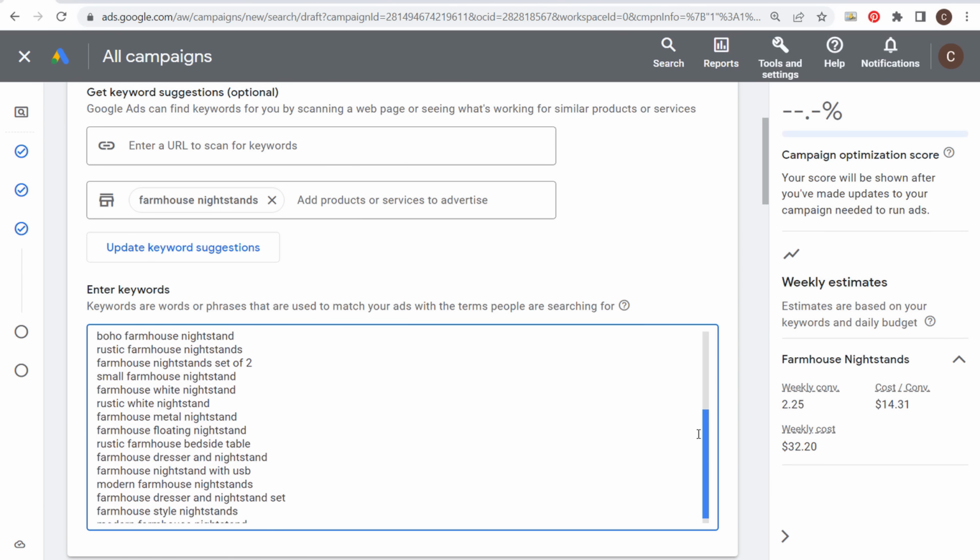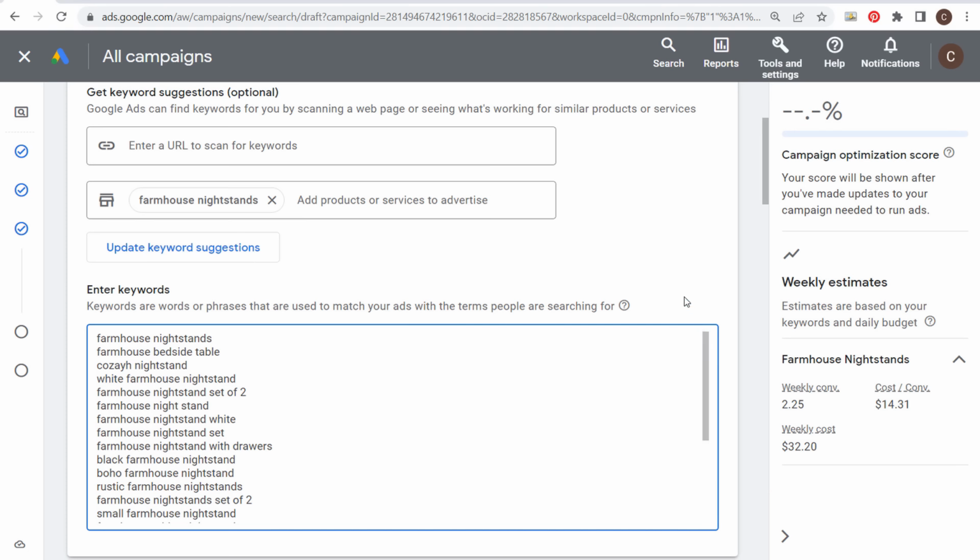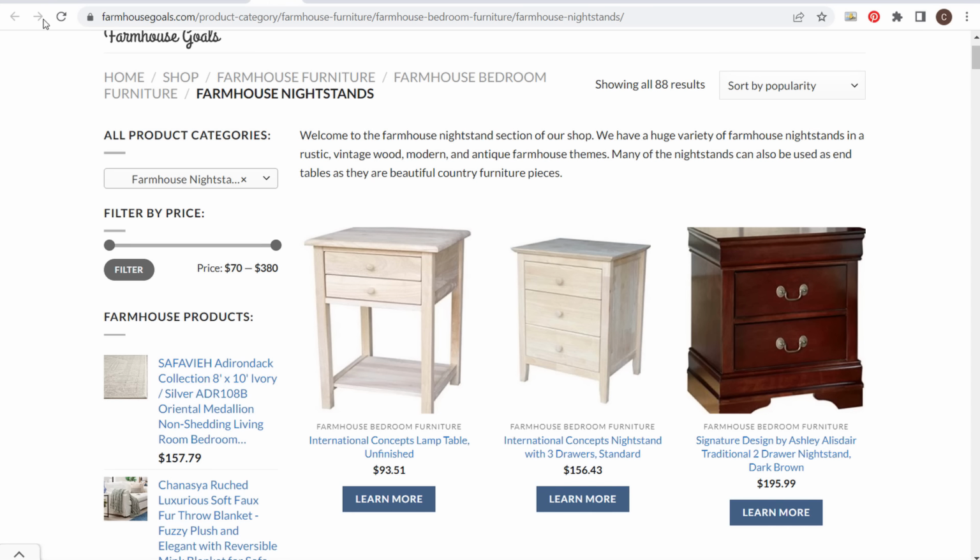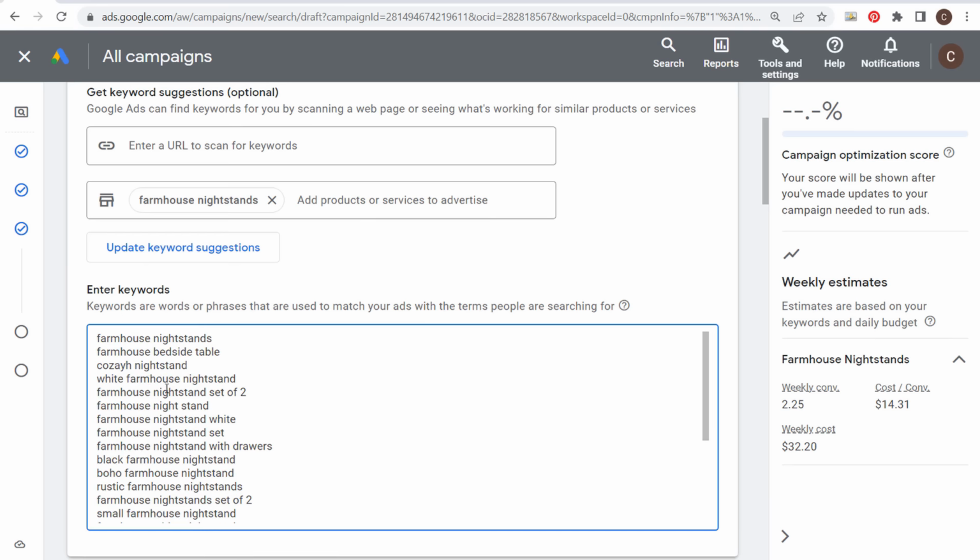And the main thing here is you want to keep your keywords as focused as possible. So in this case, I'm only targeting more of a broad farmhouse nightstands keyword. So some of these different keywords here, like white farmhouse nightstand set of 2, the best thing that I can do is create separate pages for those types of keywords and just really focus on people who are actively searching for farmhouse nightstands in general and not something as specific. So what I can do here is take keywords like farmhouse nightstands, bedside table. We'll get rid of this keyword here. It looks like a specific brand. Now this is where you start to ask, should we target a keyword like white farmhouse nightstands?